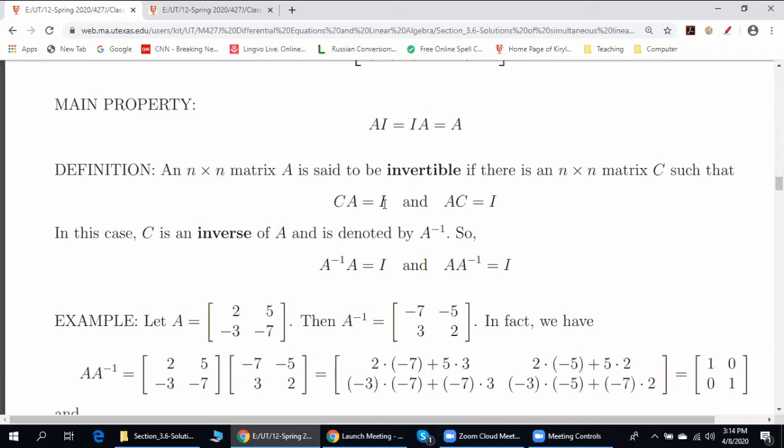But if it is possible to find matrix C that satisfies both property number 1 and property number 2, then we say that A is invertible.